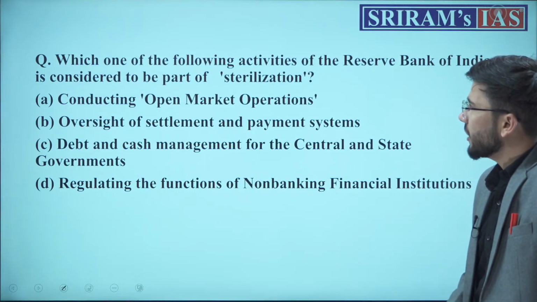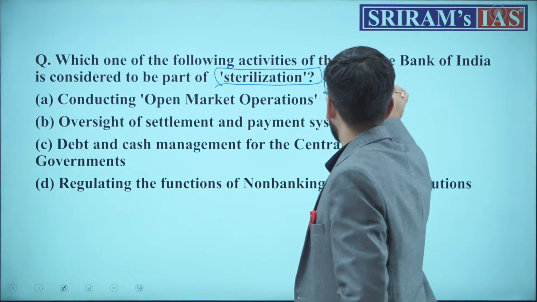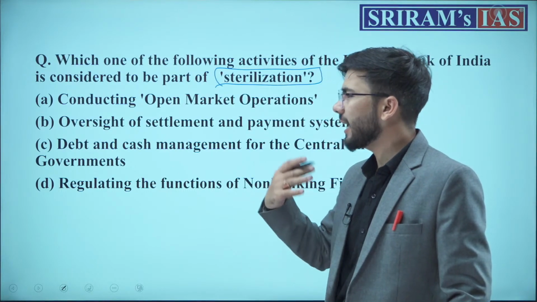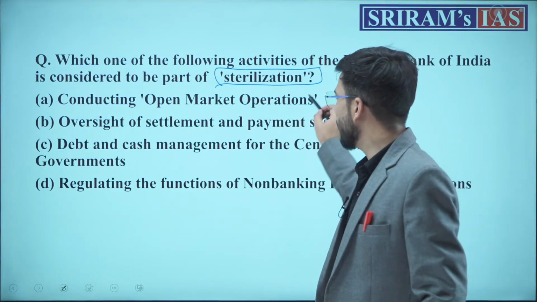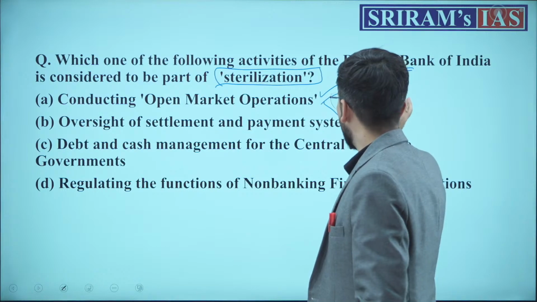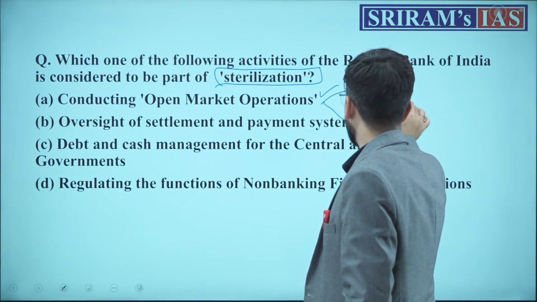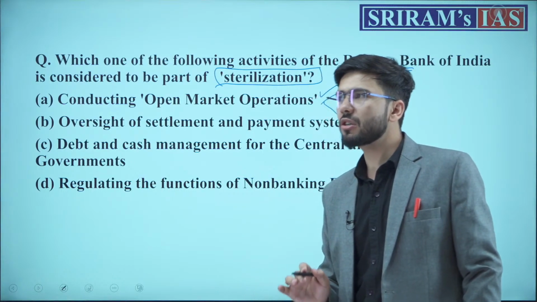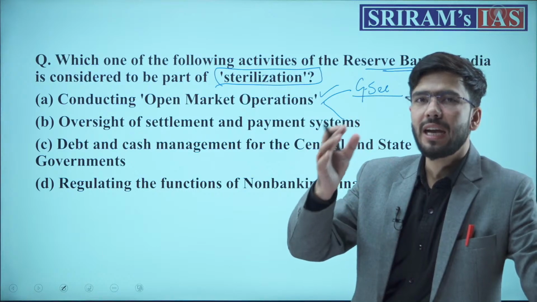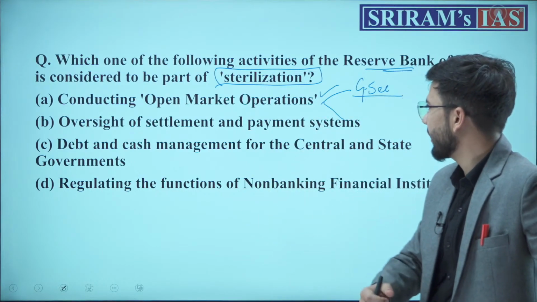Last May, the question was about the term sterilization. It is done by the RBI. RBI does the sterilization of the money supply in the market economy by doing open market operations, in which RBI does two things. One is, in the domestic sector, it sells government securities. By the sale and purchase of government securities, RBI supplies more money into the market and sucks out the excess liquidity from the market.